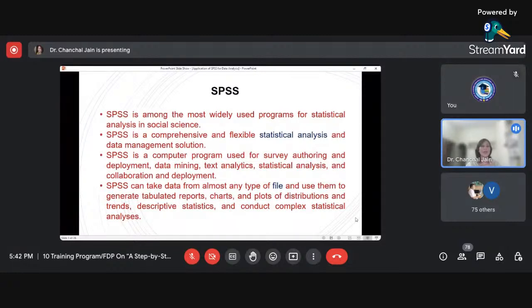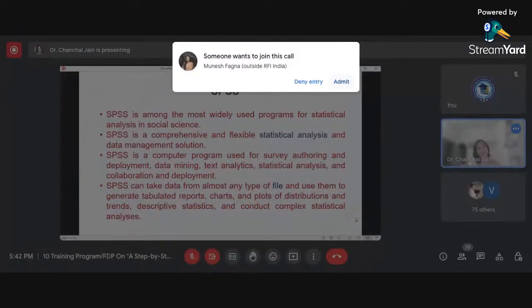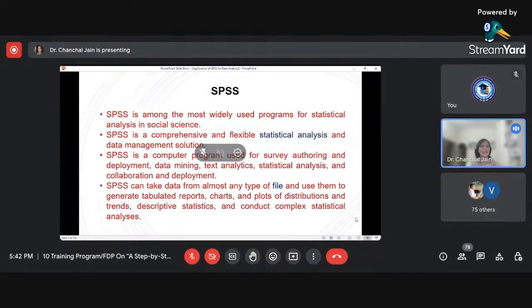As today I'm going to talk about the application part, the scope or the area of SPSS is not restricted to the social science field only. Even the area is nowadays wider, because in other fields, as Amita ma'am mentioned during my introduction, I have recently completed one research project related to the medical field.